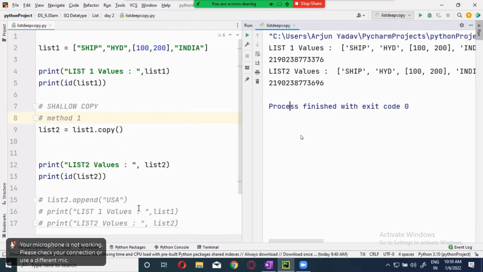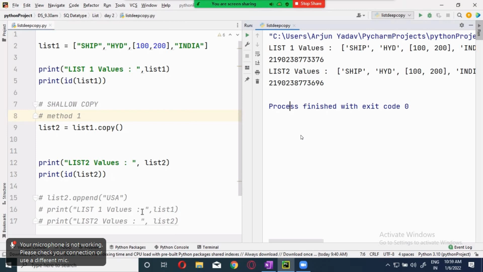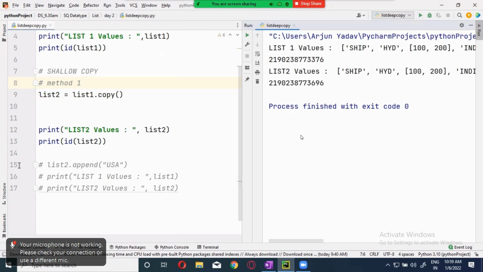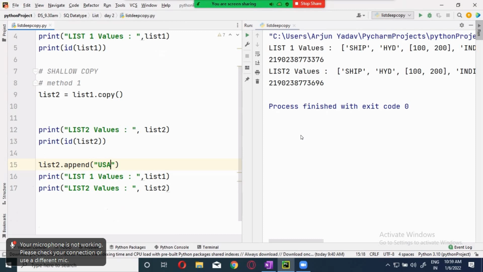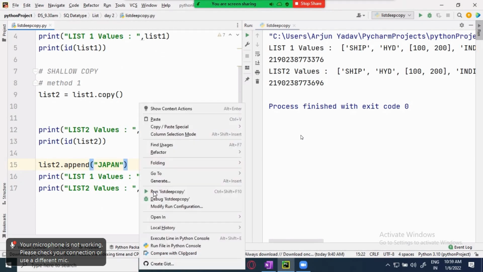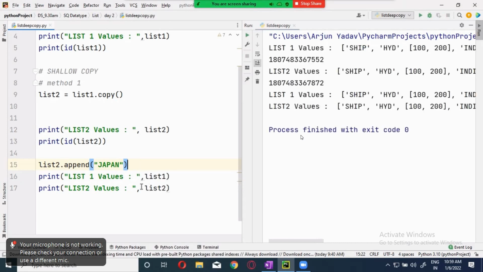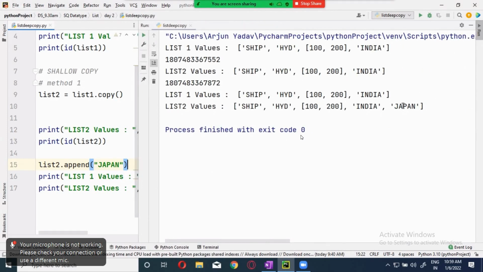Now let me add a value to the outer list. I want to add the value to list 2. Let's add Japan. Okay, I added Japan over here. So this is reflected in list 2. Now this will not be reflected in list 1, right? When you do this, you can see Japan will be there. Clear?